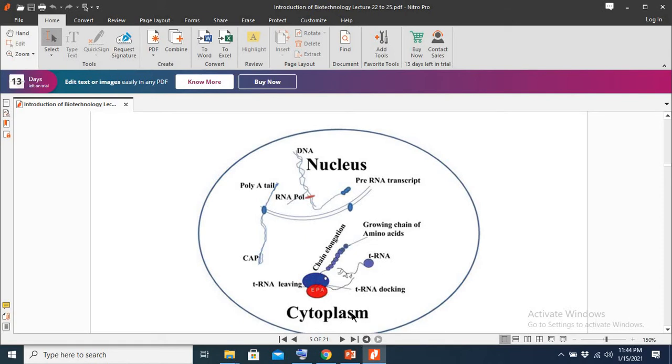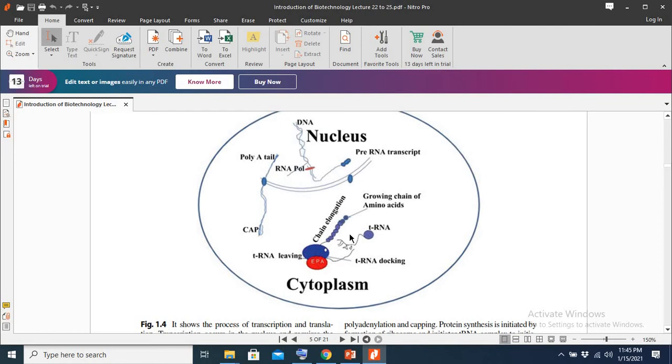But what happens if you have diabetes? Your body would be unable to synthesize an adequate amount of protein. Why? Because maybe you have a mutation in the gene that encodes insulin. So what will happen? The protein, that is the insulin, would not be synthesized in your body in adequate quantity.